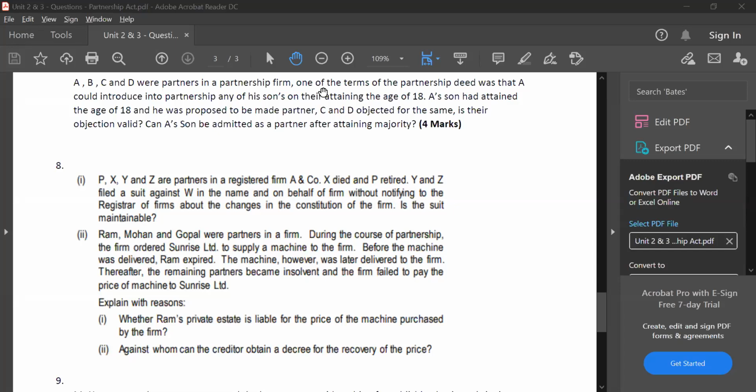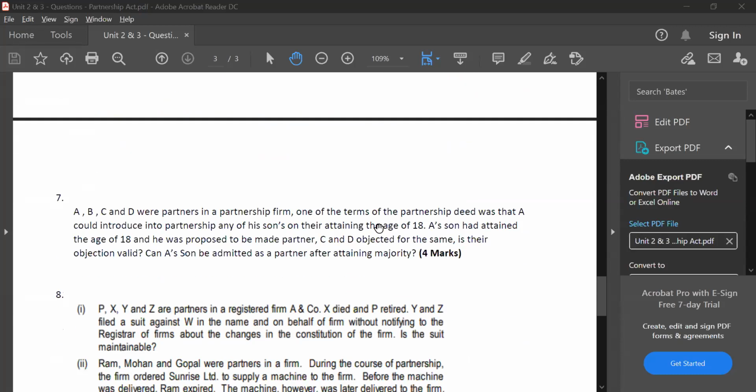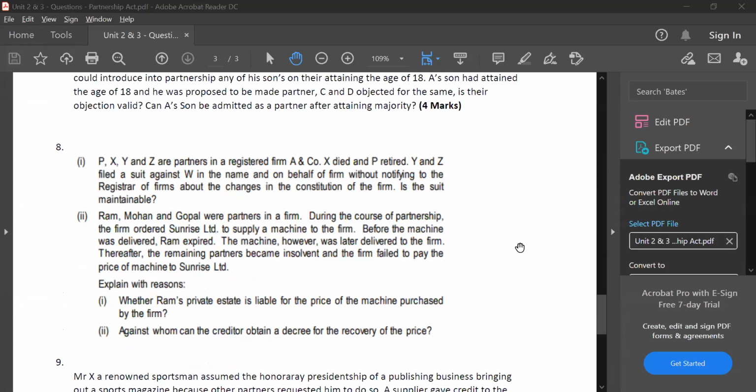Take a minute, guys. Please go through the question. Previous question, some of them have asked me, question number 6, sir, where is the provision for this in the textbook? The provision is in section 48, for those who want a reference. Others can go through question number 8. Take a minute. Please go through it. Give me the answer.